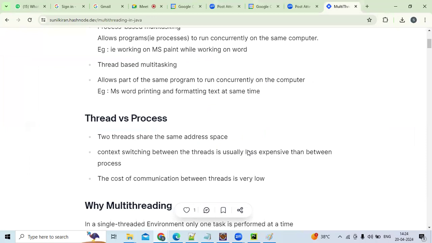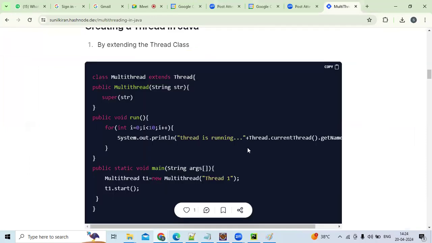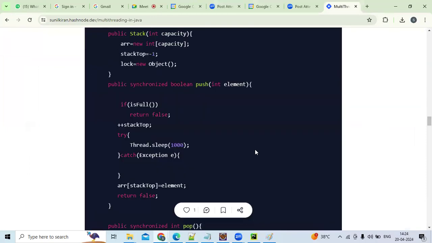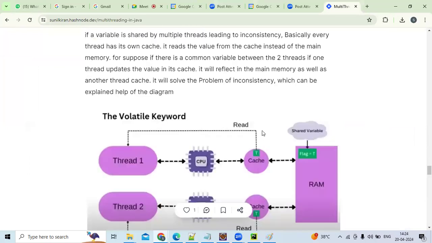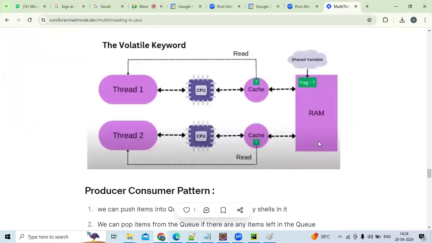Suppose, see guys, this thread one is there, thread two is there. This flag is the common variable. Here for us, num is the common variable between two threads. Suppose thread one is modifying, it will update in the cache only.